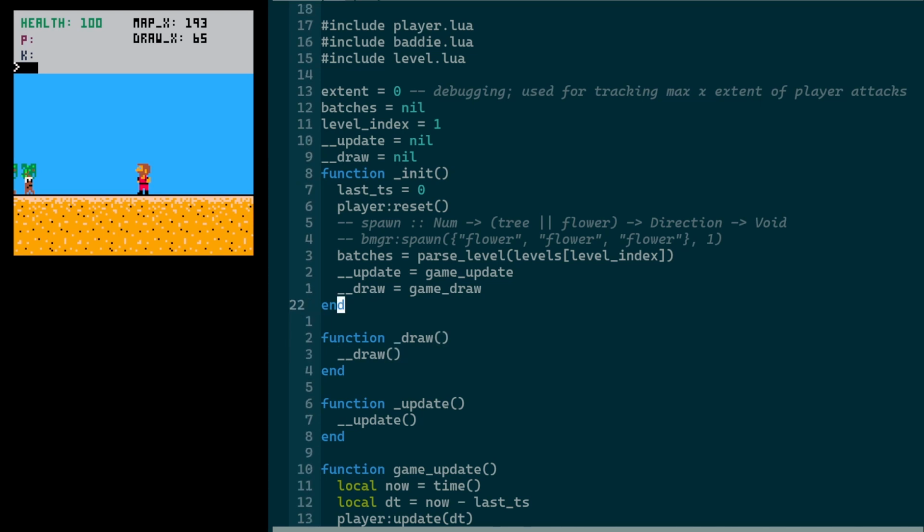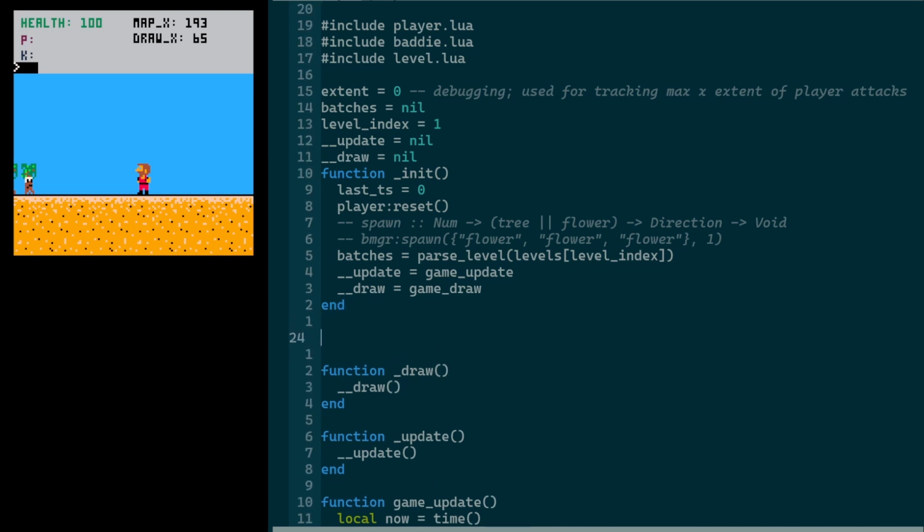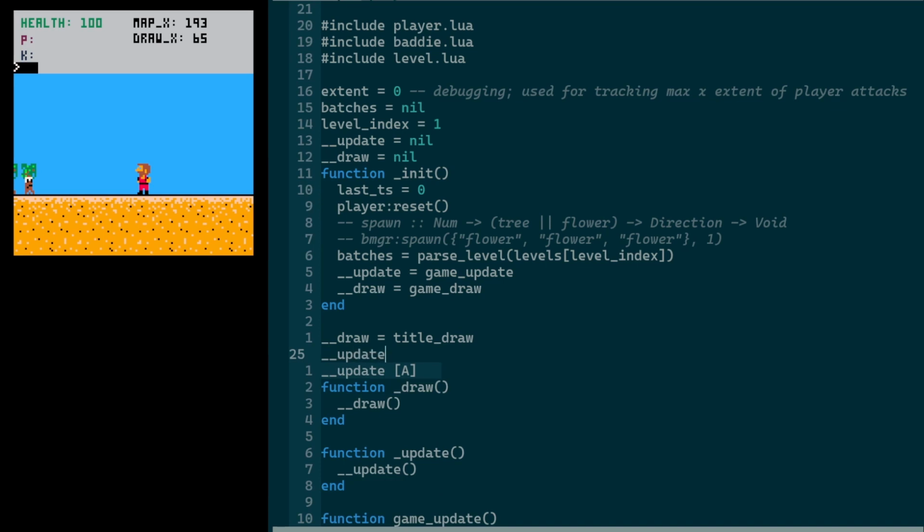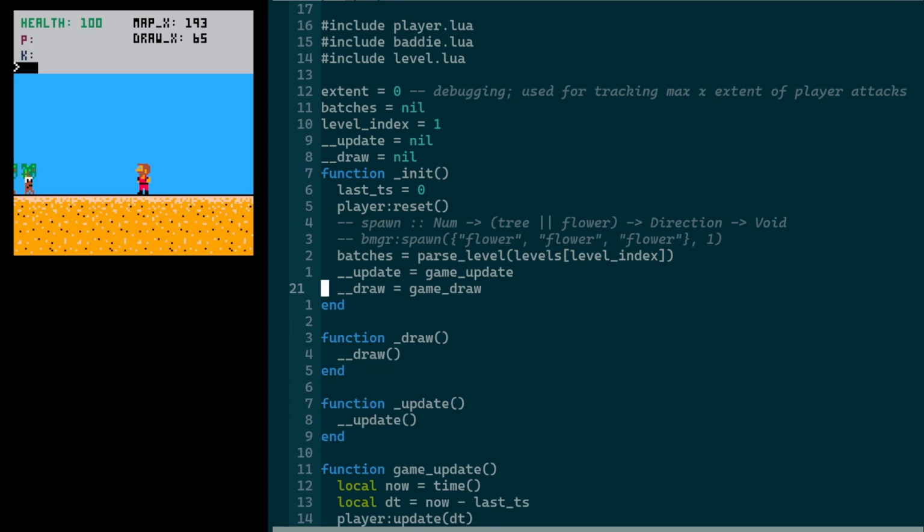What this allows us to do is, let's say there was some other time where we wanted to display the title screen, we can just set draw to title draw, and update to title update. Then when Pico-8 calls its default functions, rather than calling the game stuff, we'll call the title screen stuff. That gives us a lot more flexibility in what we're drawing to the screen and what our logic is doing. All right, so now that I've done that, let me go ahead and add that victory screen.